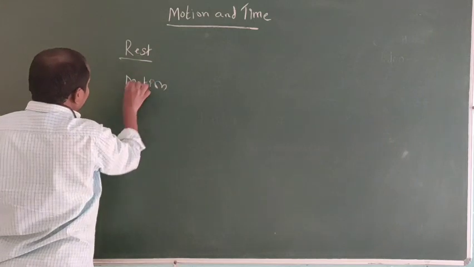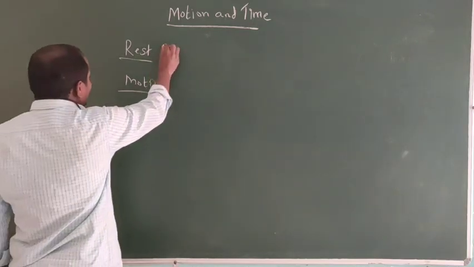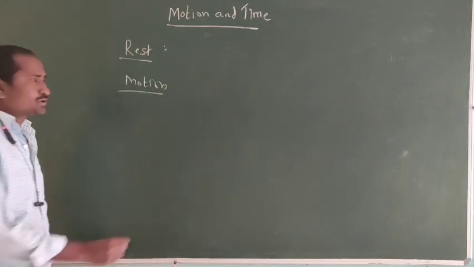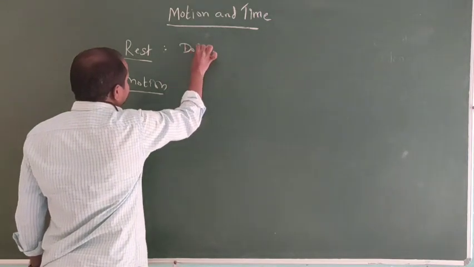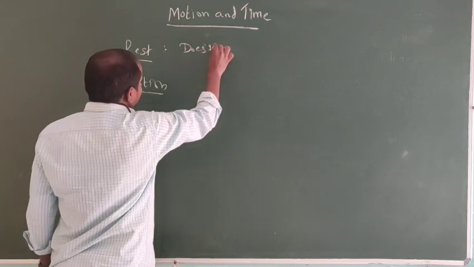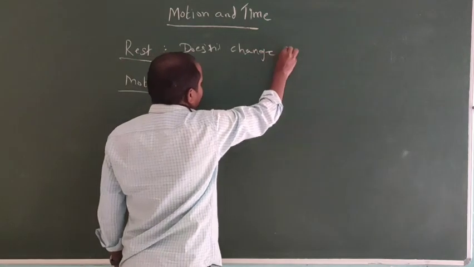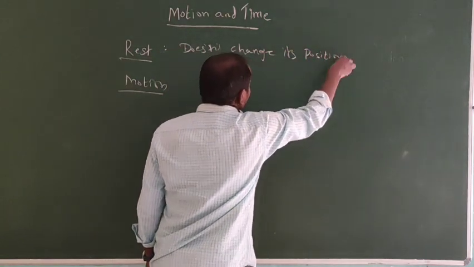We know already what is meant by rest and motion. Rest means if a body does not change its position, it is called rest.